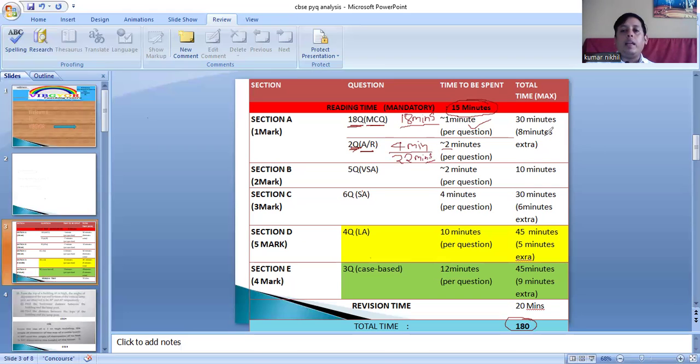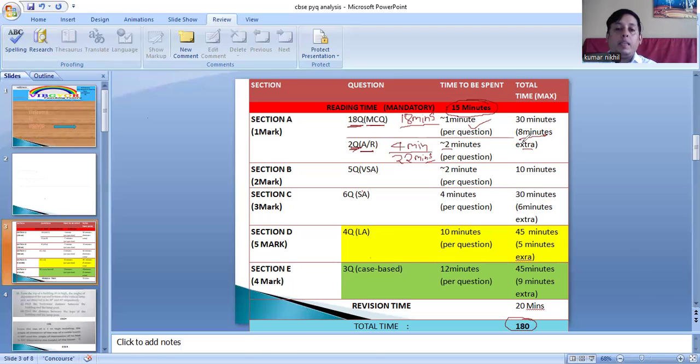But I have given 8 minutes extra. Why? For other sections, and also if you get stuck in any question in section A, it is possible that you take 2 to 3 minutes on one of the MCQ or assertion-reason questions, right? So that is sufficient, I think.